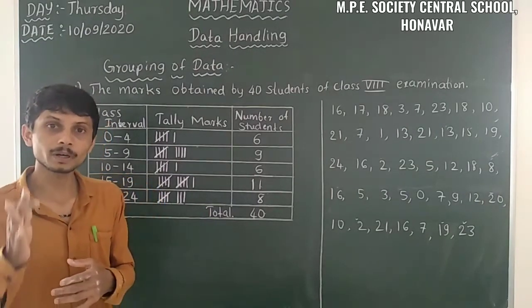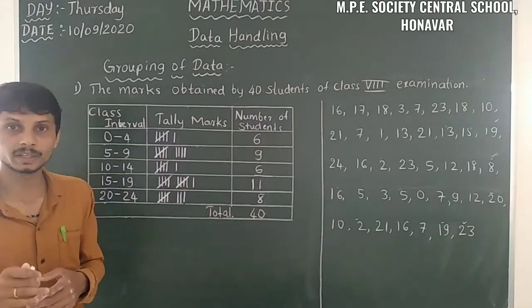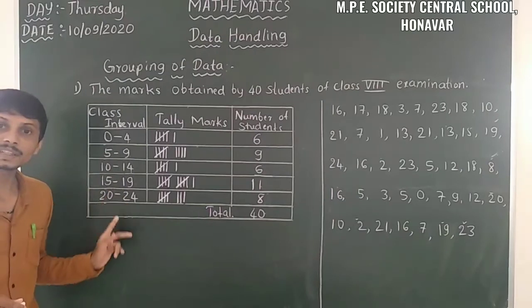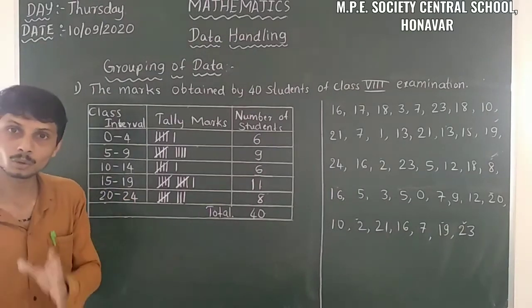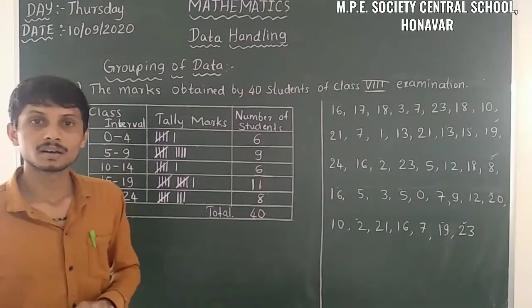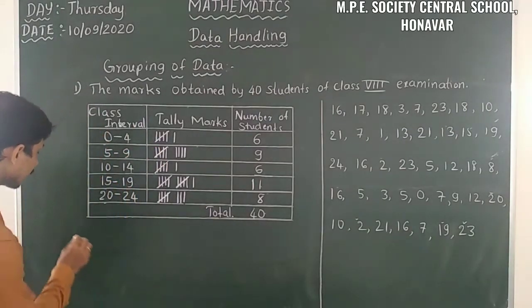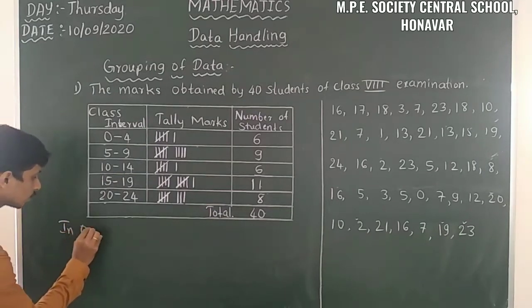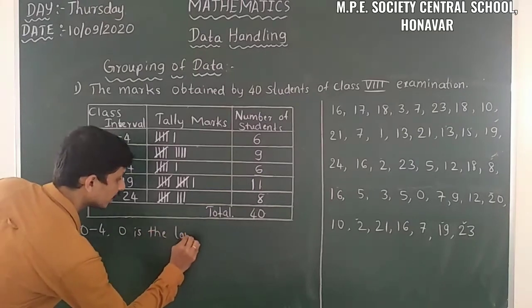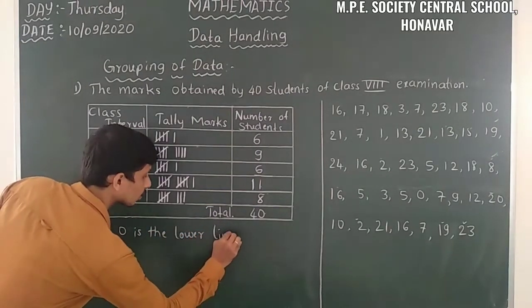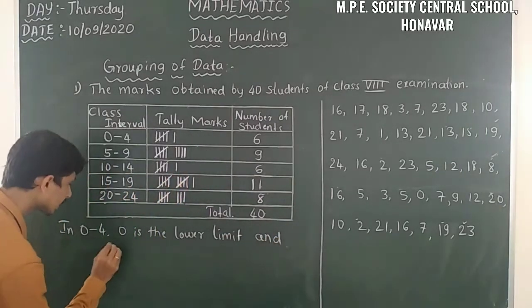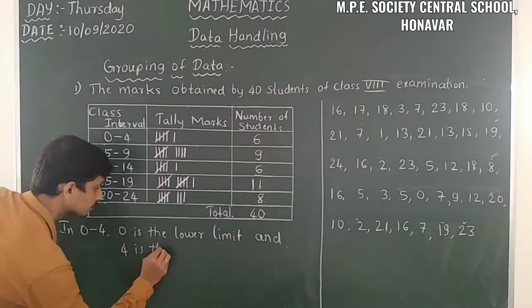The smallest point we call a lower limit. So each and every smallest point we call a lower limit, and the highest point we call an upper limit. So, for example, in 0 to 4, 0 is the lower limit and 4 is the upper limit.